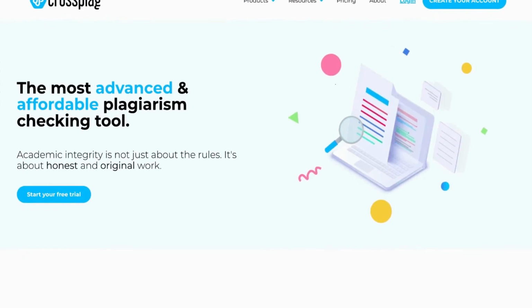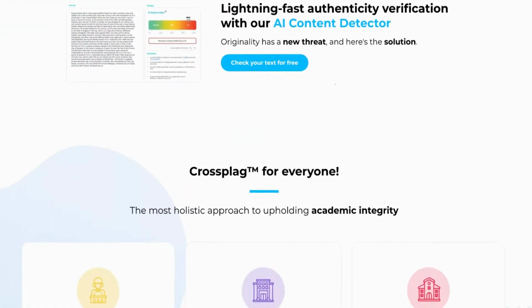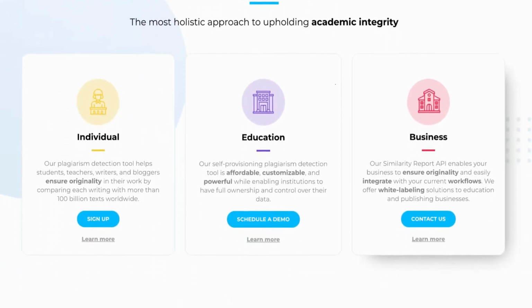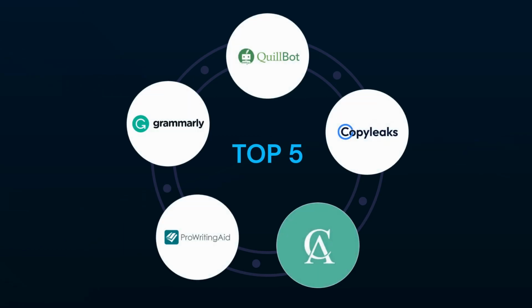Today, we have an exciting lineup of fantastic alternatives and competitors to Crossplag, specifically designed to elevate your writing experience to new heights. The top 5 alternatives of Crossplag, including Grammarly, Quillbot, Copyleaks, Corrector, and Pro Writing Aid. Without waiting any longer, let's get to the interesting part.